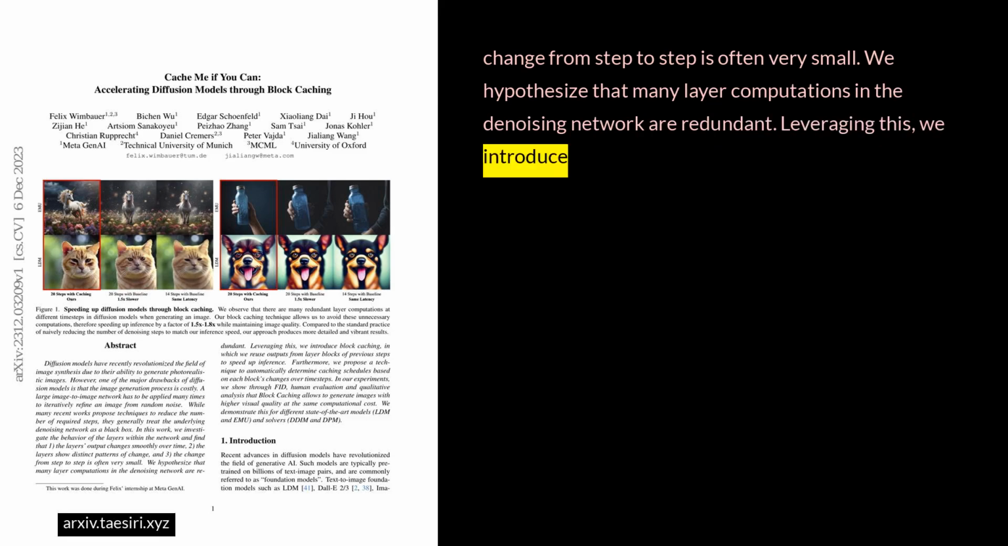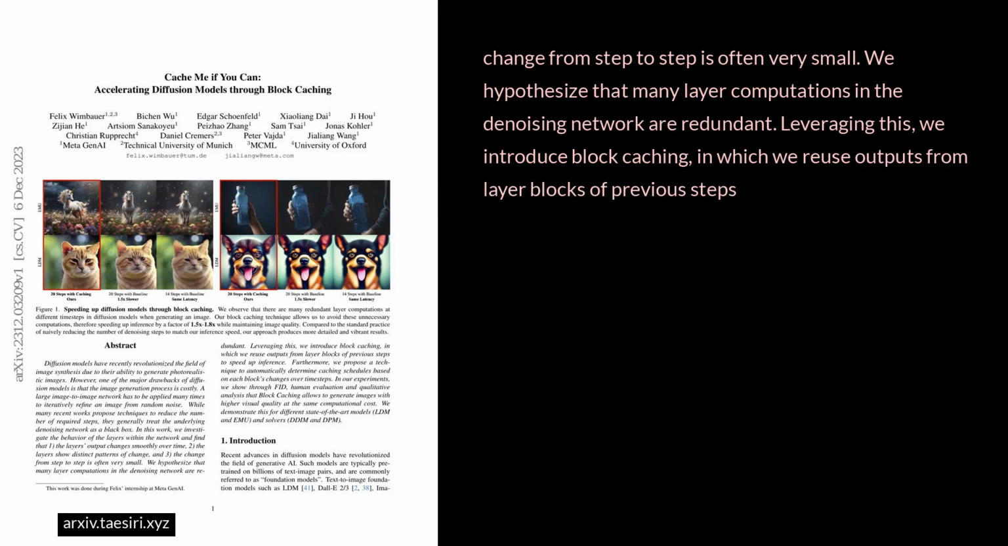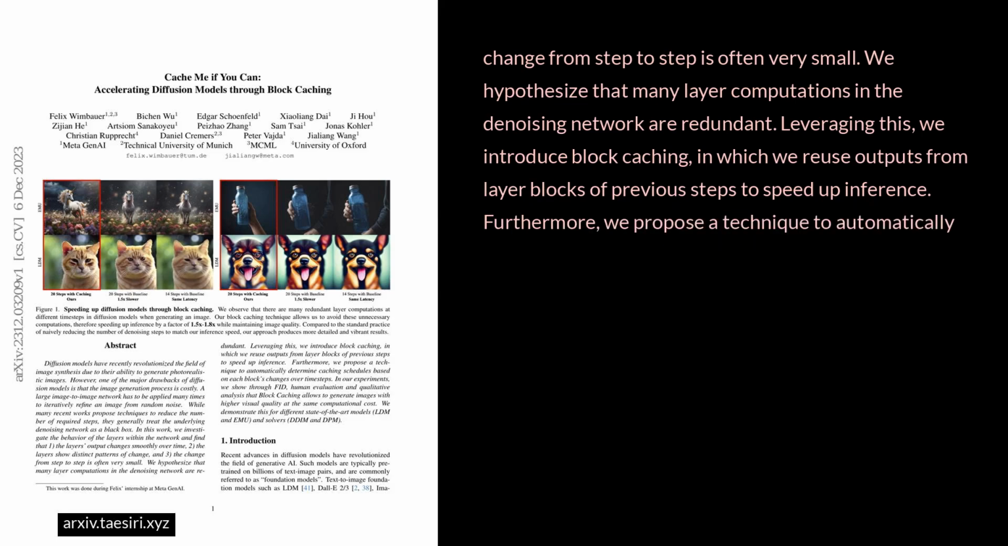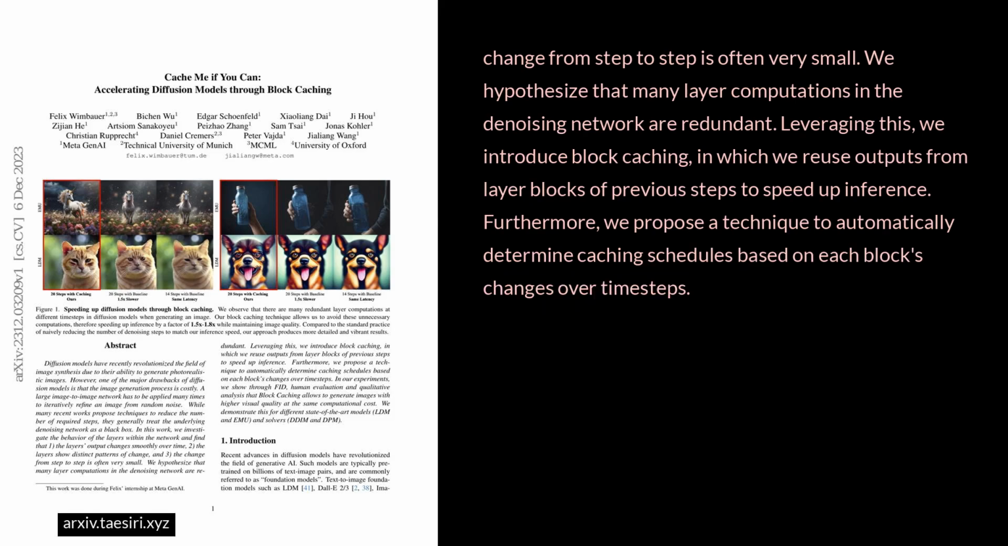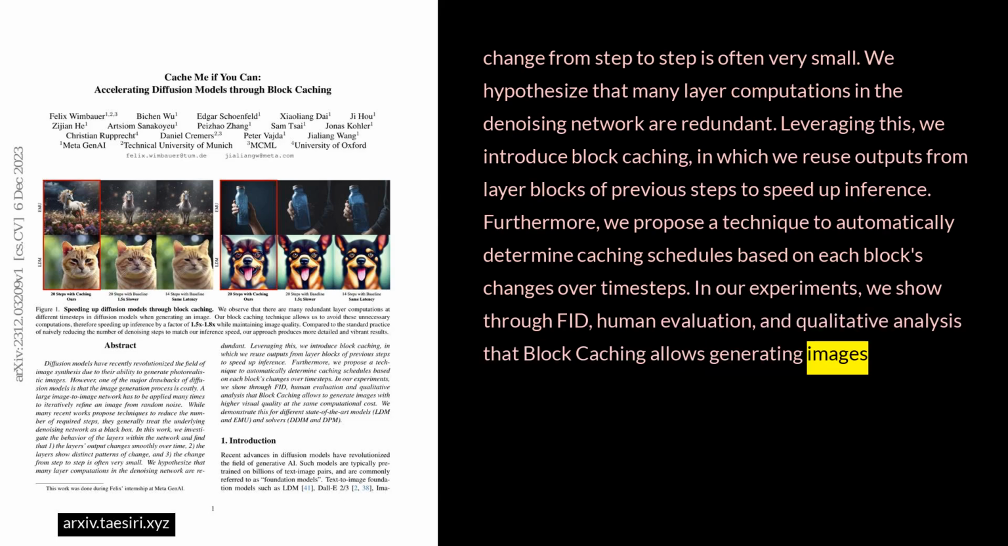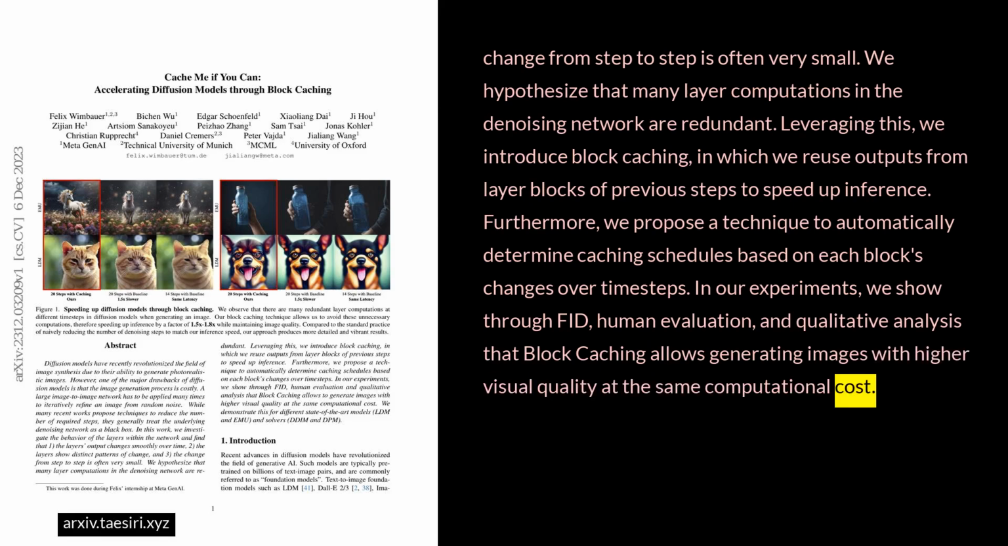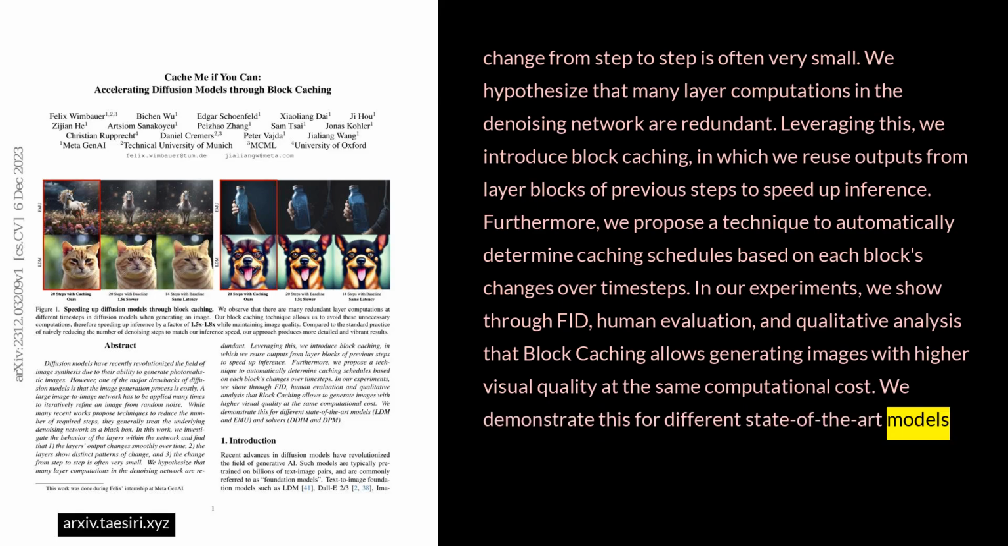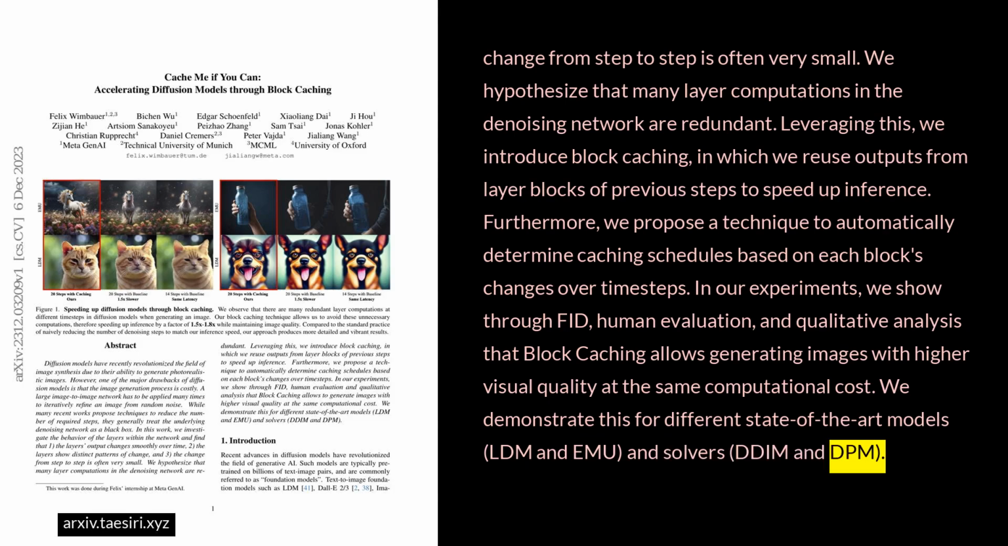Leveraging this, we introduce block caching, in which we reuse outputs from layer blocks of previous steps to speed up inference. Furthermore, we propose a technique to automatically determine caching schedules based on each block's changes over time steps. In our experiments, we show through FID, human evaluation, and qualitative analysis that block caching allows generating images with higher visual quality at the same computational cost. We demonstrate this for different state-of-the-art models, LDM and EMU, and solvers, DDIM and DPM.